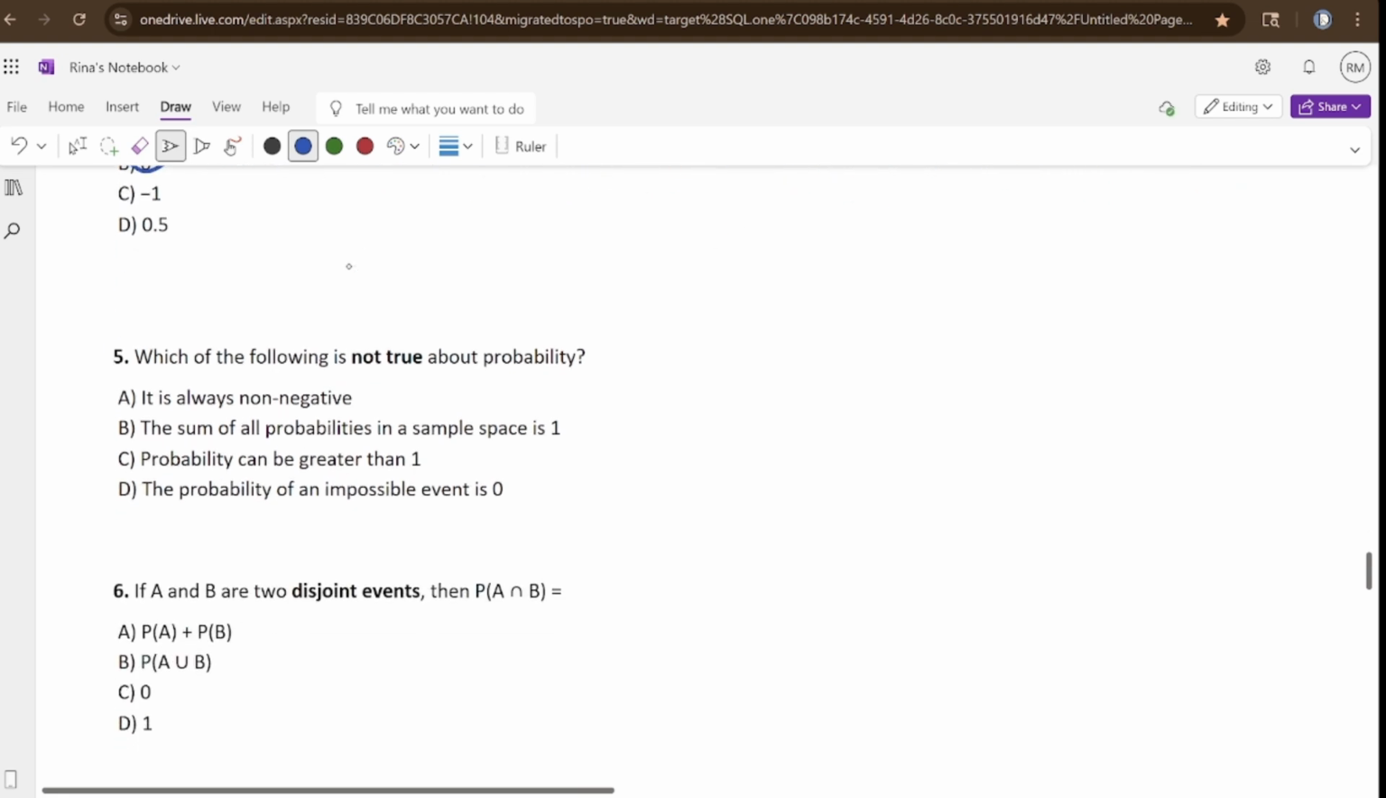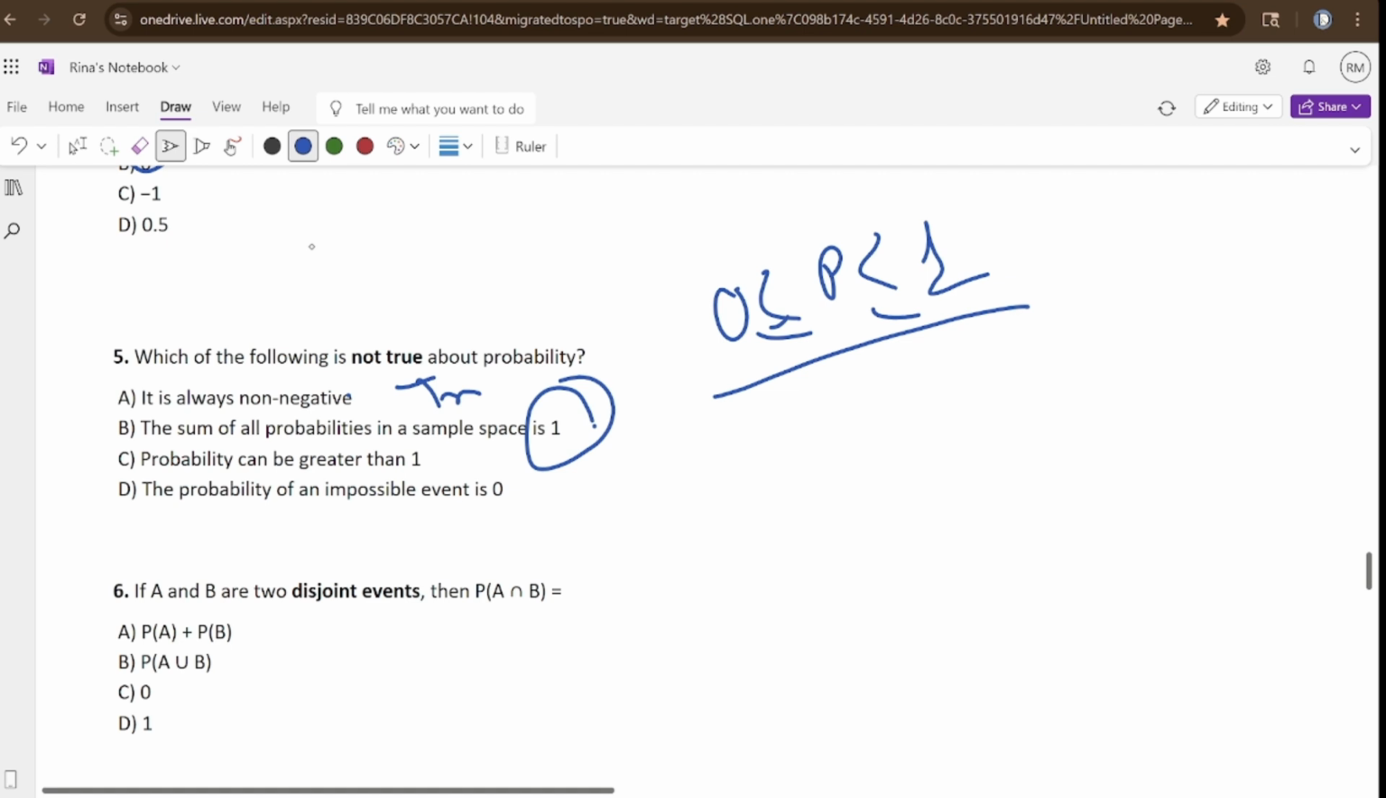Okay. If an event is impossible, probability is 0. Which of the following is not true about probability? It is always non-negative. That is true. As I said, it will always be from 0 to 1. It can never be a negative number. The sum of all possibilities in a sample space is 1. Exactly. Probability can be greater than 1? No, that is not true. The probability of an impossible event is 0. That is also true. So the answer is C.